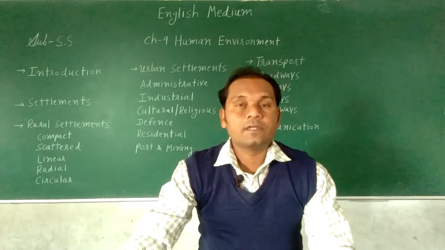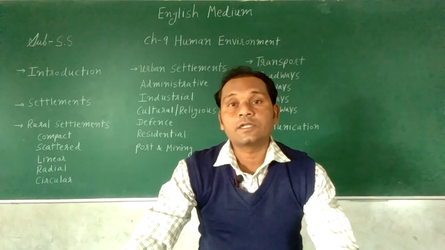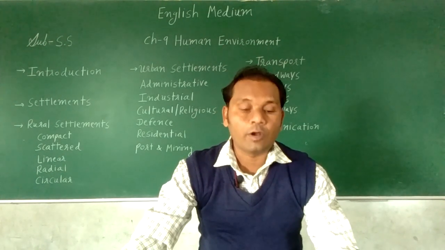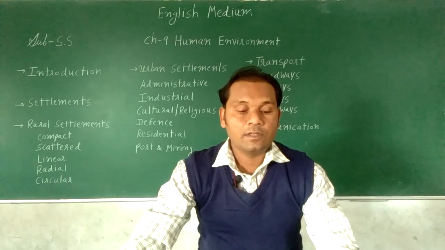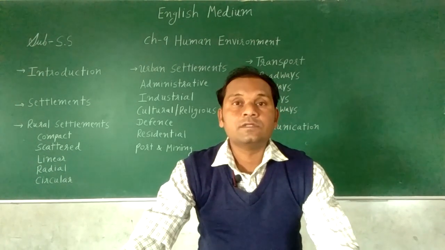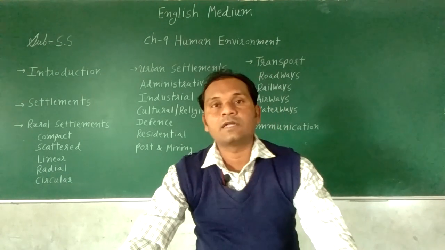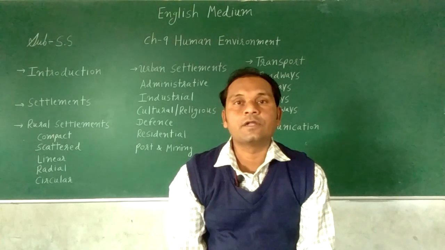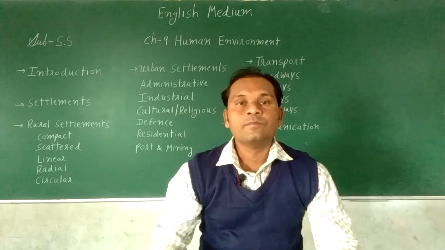Circular settlement. In a circular settlement, houses are built in a circular pattern around a lake or pond, like oases, and these settlements are in areas with scarce water. So houses are built around the pond or lake in a circular pattern. It is called a circular settlement.